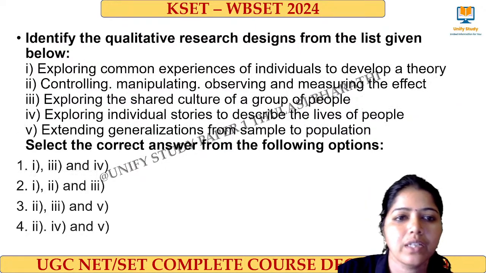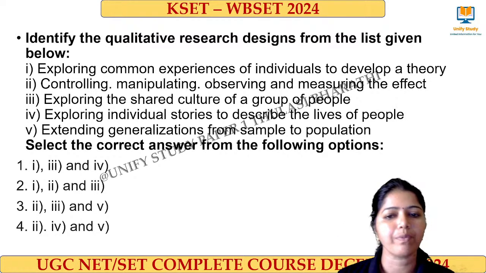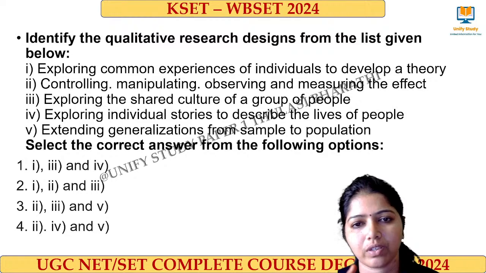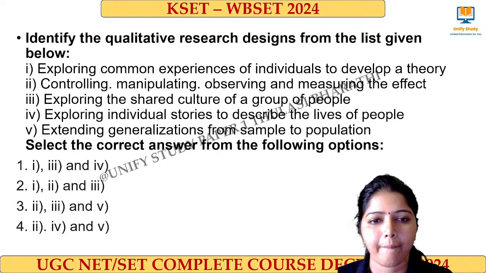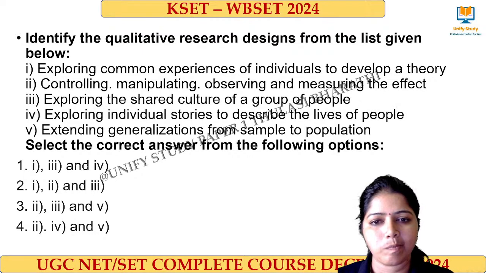Right. Next one. Do this one. Identify the qualitative research design from the list given below. Easily go for the keywords. Very good.